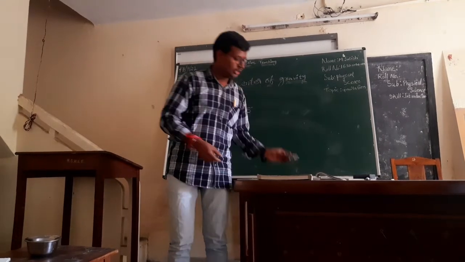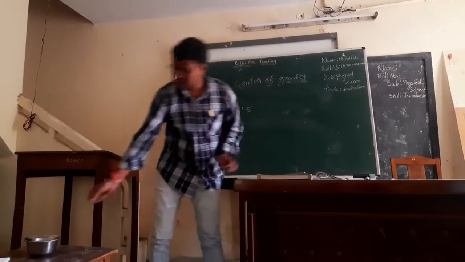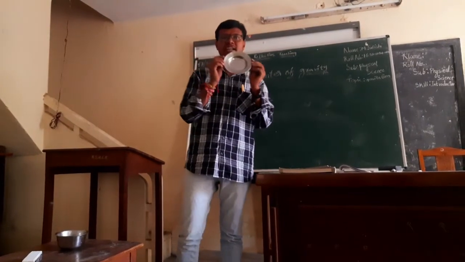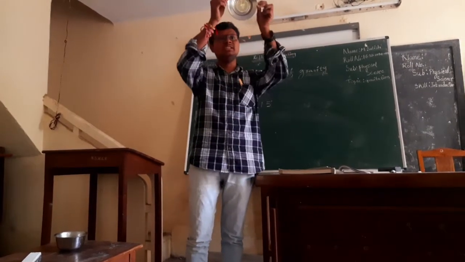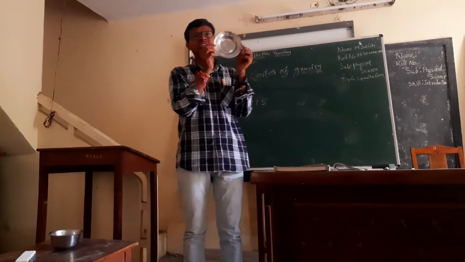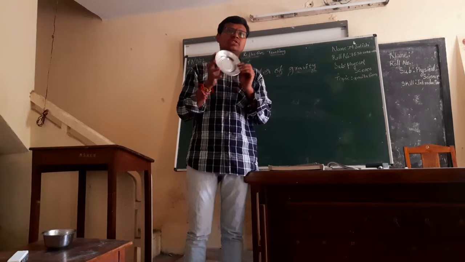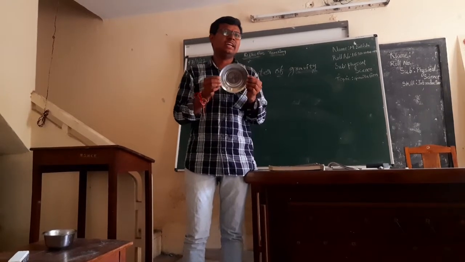If we see a cylindrical disc here, what is the shape of this? Circle. This circular disc is also having a center of gravity.